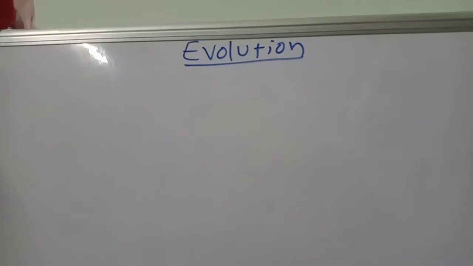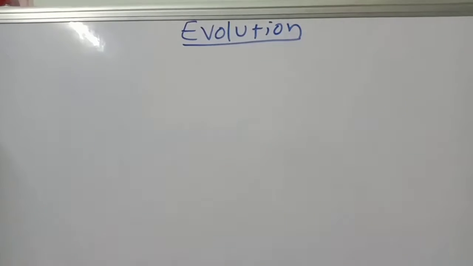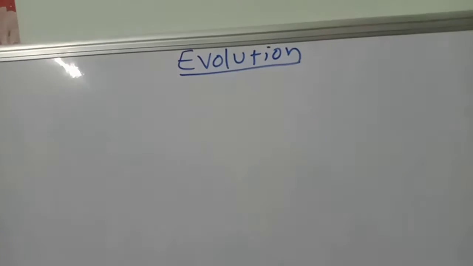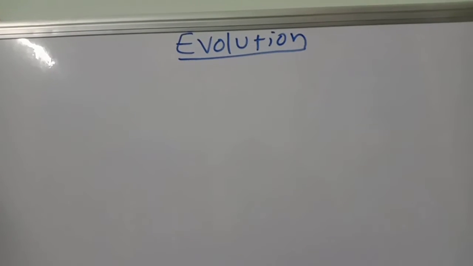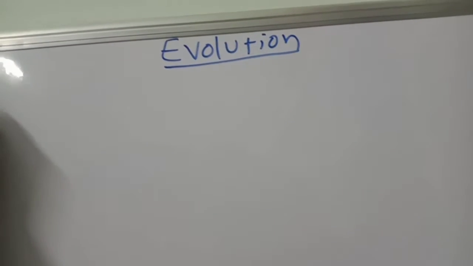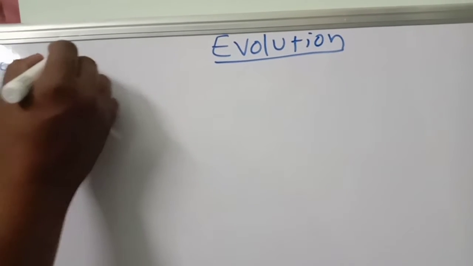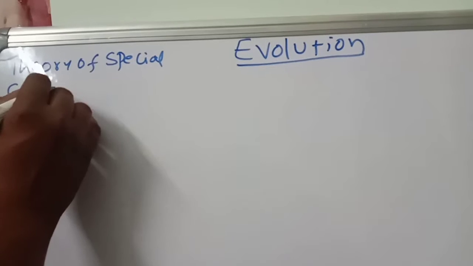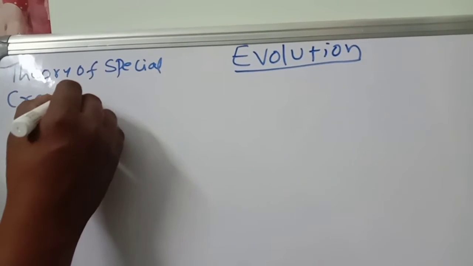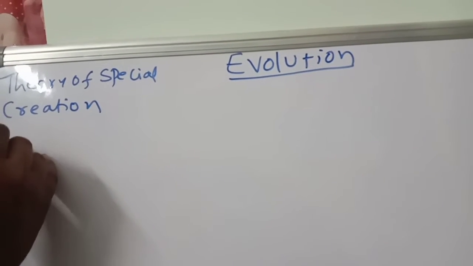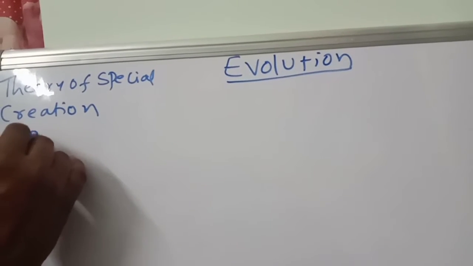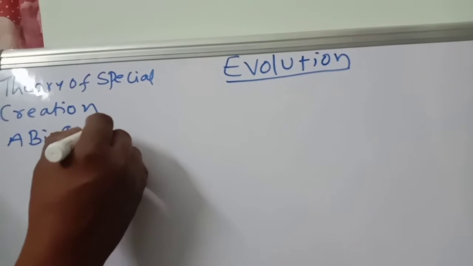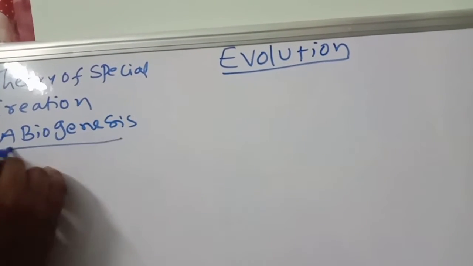Good morning, children. Today we are going to discuss the continuation of evolution. We started the different theories. In the theory of special creation, we discussed that God created the earth like that. Then we discussed abiogenesis, or spontaneous generation, in the last class.